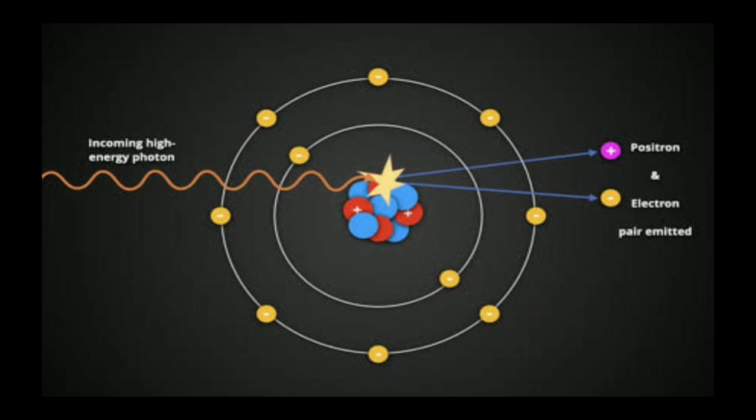And if it does not have sufficient energy, then it will simply vanish and the electron jumps from a lower orbit to a higher orbit. And if a photon interacts with an atomic nucleus and has sufficiently high energy, then it will cause pair production and produce a pair of electron and positron.